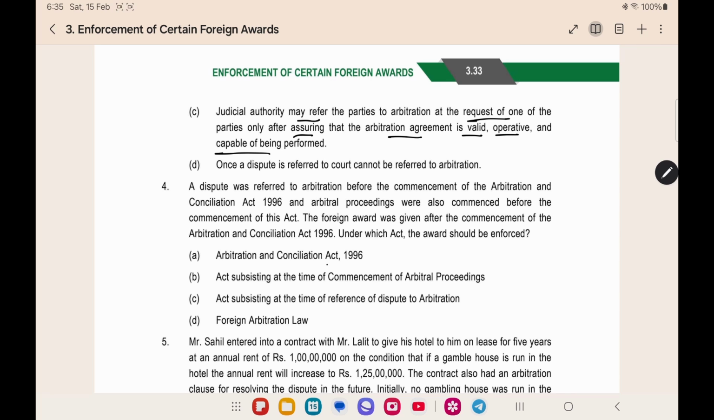Here, this we saw in Part 1 of the Arbitration Act. The judicial authority can refer to arbitration only if the first argument made by the party who goes to court is to refer to arbitration, and there should be an arbitration agreement. It should be valid, operative, capable of being performed. Only then can we refer the parties to arbitration. So here option C is the answer.